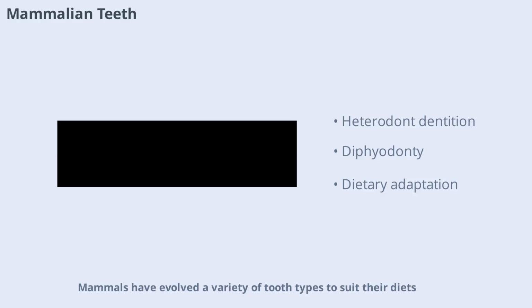Mammals have evolved a variety of tooth types to suit their diets. Heterodont dentition with incisors, canines, premolars, and molars allows mammals to process a wide range of foods. Diphyodonty, or having 2 sets of teeth, ensures that young mammals can feed efficiently as they grow. These dental adaptations have played a key role in mammalian success.